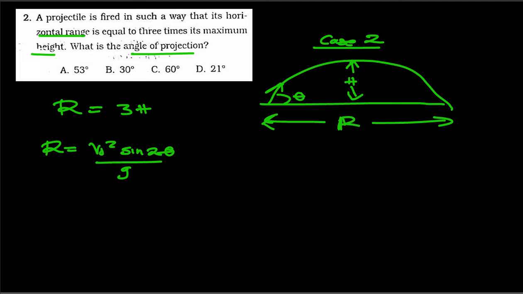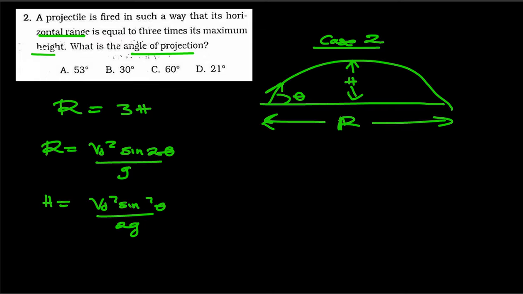Then you need to understand how to find the height. The height is given by V initial squared sine squared theta over 2 times the acceleration due to gravity.